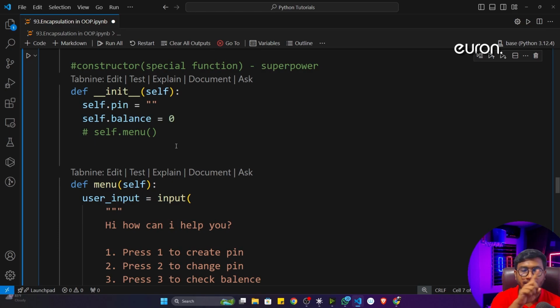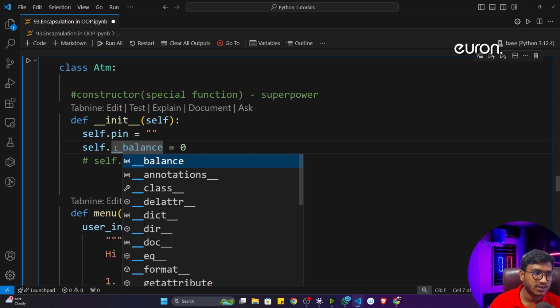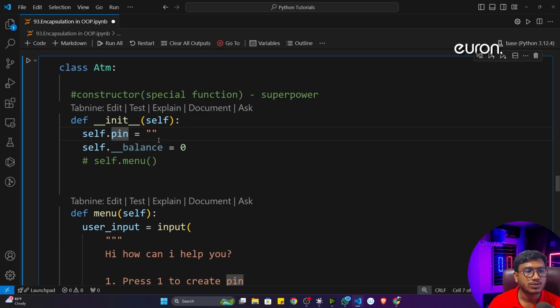Remember, I told you about minus and plus. Whenever you see the minus, that means it's private, and whenever you see the plus, that means it's a public property. Now if I want to make anything private inside a class, I have to use this double underscore symbol. Whenever you define a double underscore, that means it will become a private property.